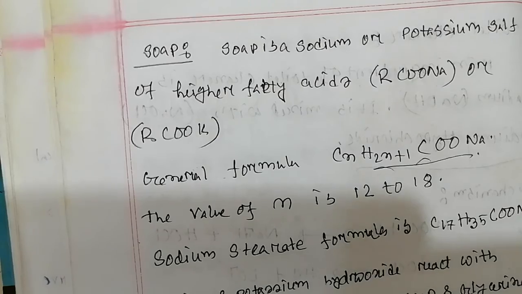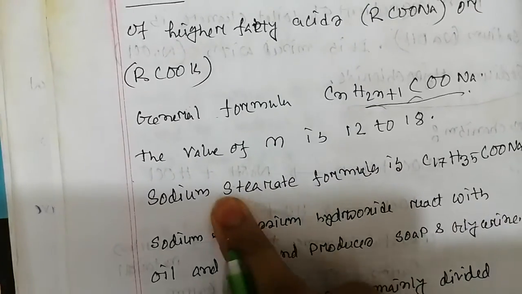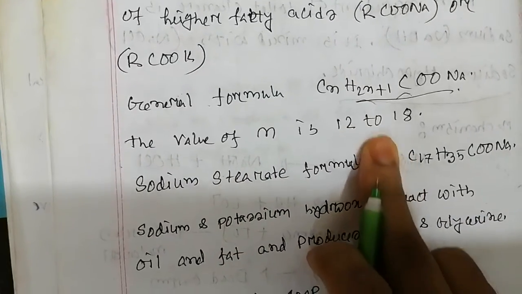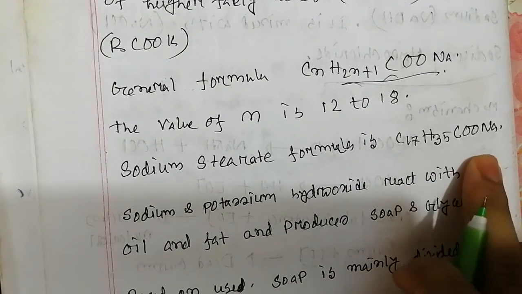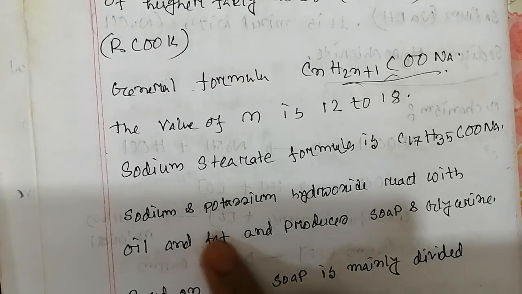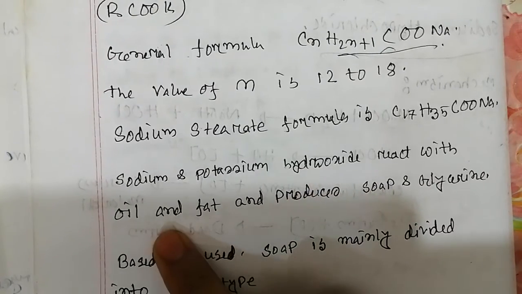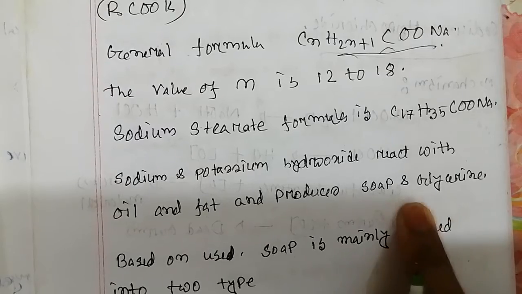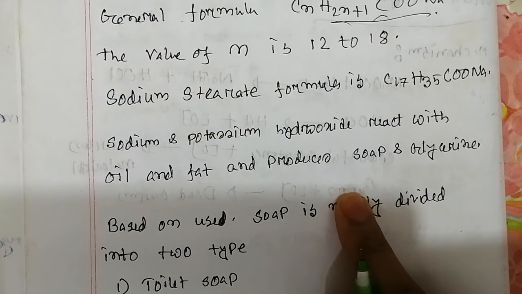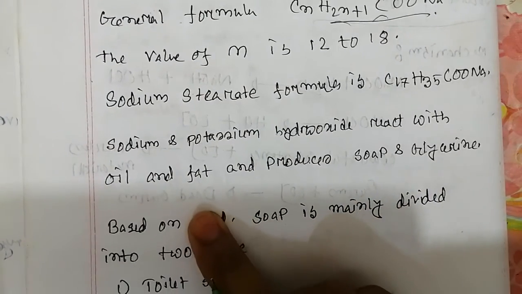The value of n can be 12 to 18. The sodium stearate formula is C17H35COONa. Sodium and potassium hydroxide react with oil and fat and produce soap and glycerin. We have to know this reaction.